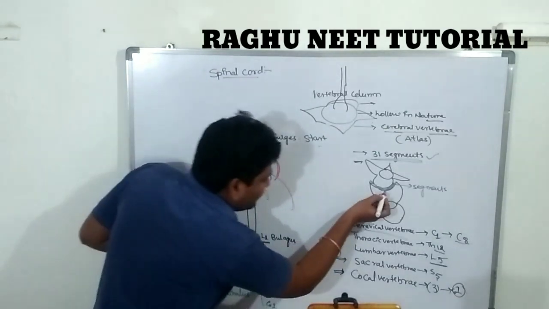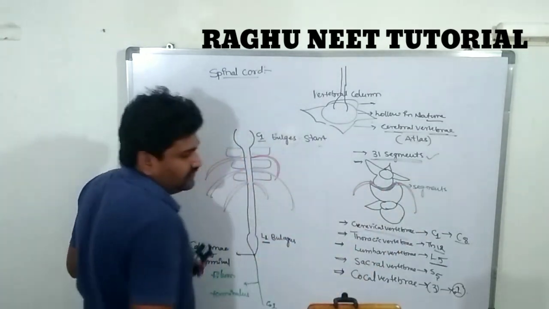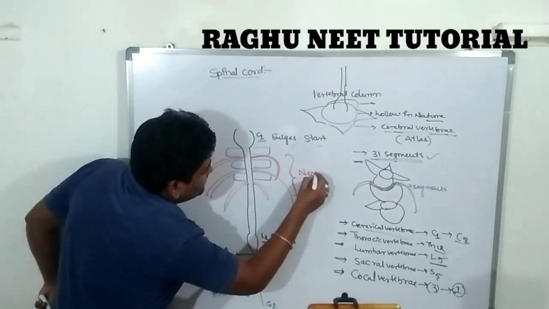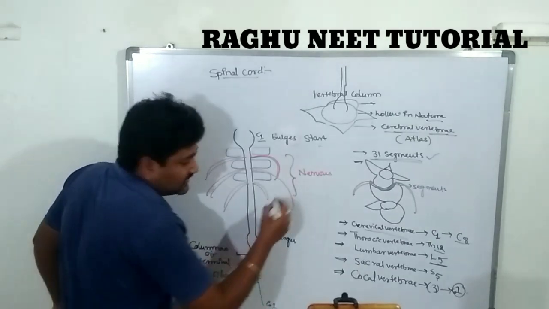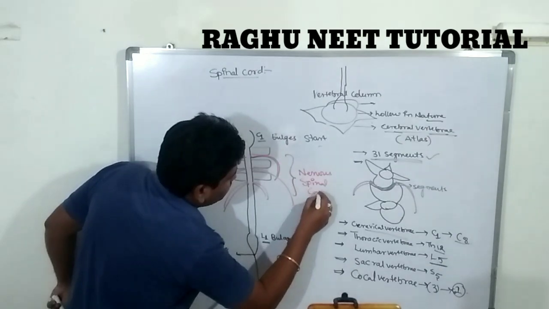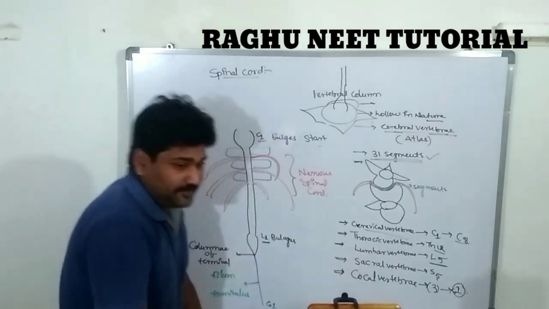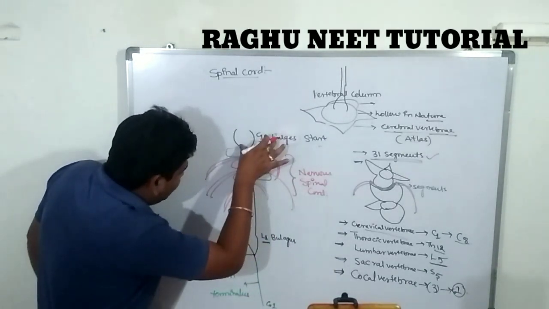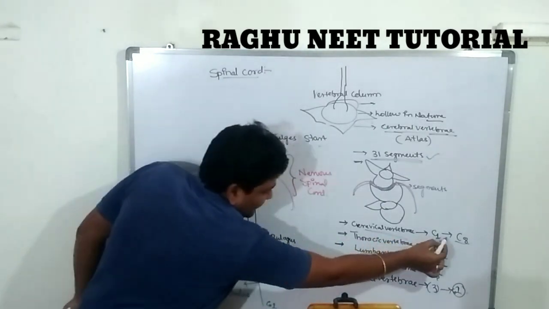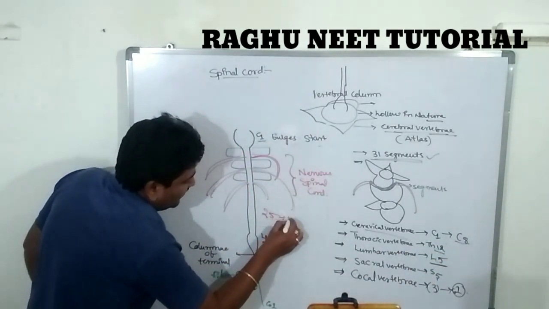So there is a gap, and a pair of nerves arises from in between two segments. These are known as spinal nerves. They arise from each segment. From the cervical to the lumbar region, how many? 8, 12 and 5, so 25 pairs of nerves are arising.